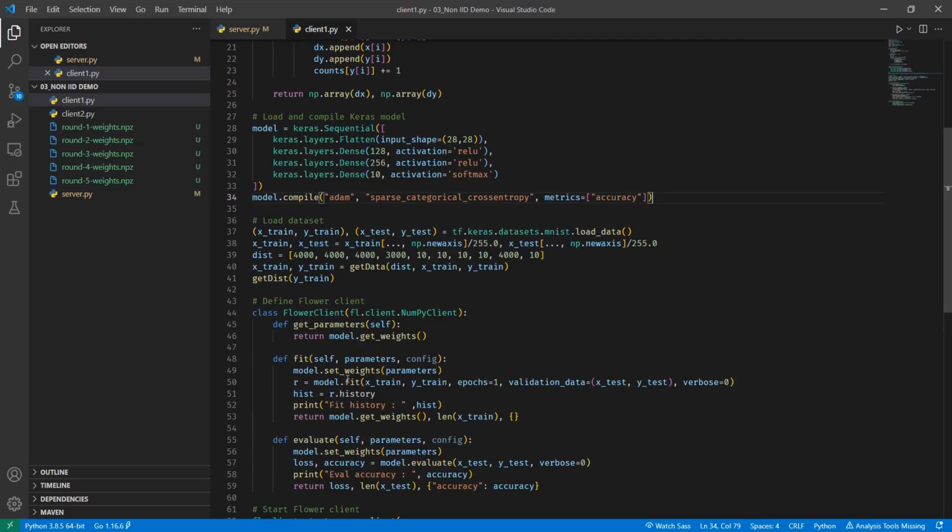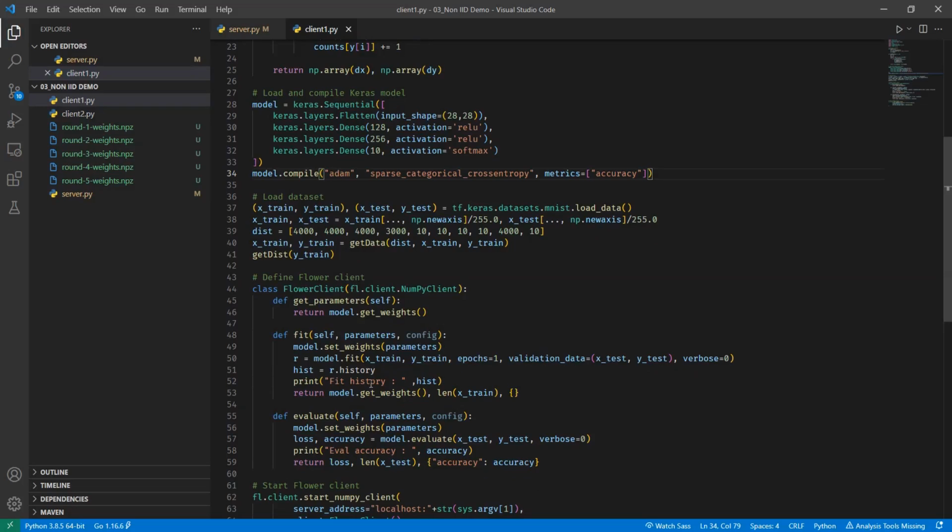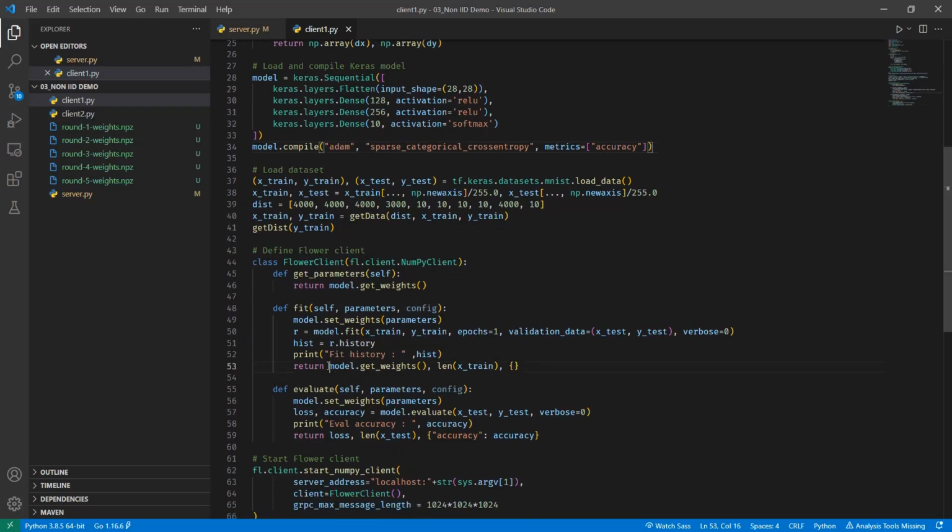Then we fit that model, we train that model using the local data of the client, and then I am printing the statistics here because I want to show you one of the results. And then I return the current model weights, the number of samples that the model has been trained on, and an empty dictionary.